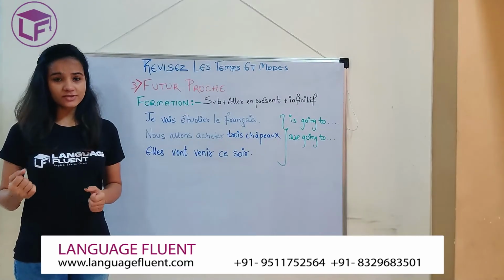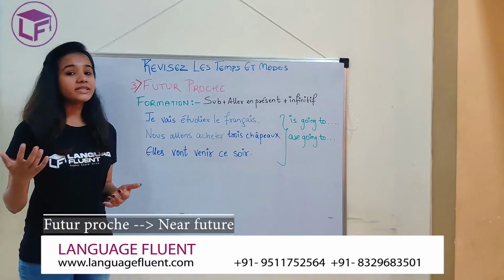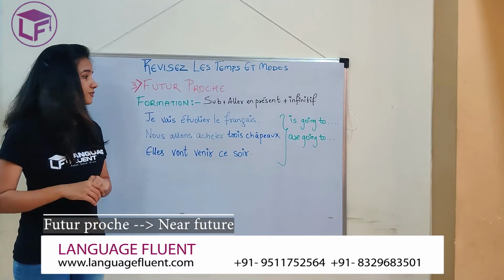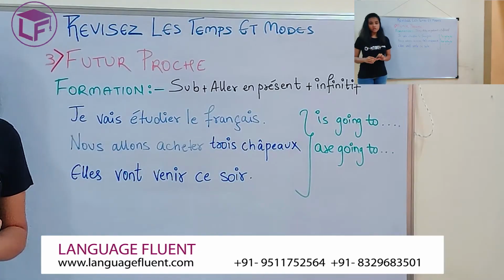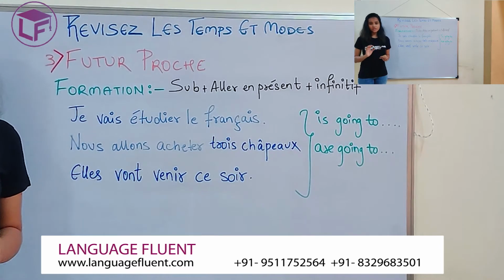Our third tense for today is the futur proche. Futur proche is the near future. How would you make that? What is our formation? Our formation is subject plus aller conjugated in the present tense plus the infinitive. So it's that simple. You just write your subject, you put your aller conjugation, and you just copy the verb that you have to conjugate in your futur proche.